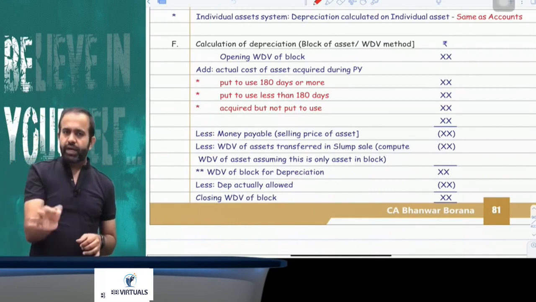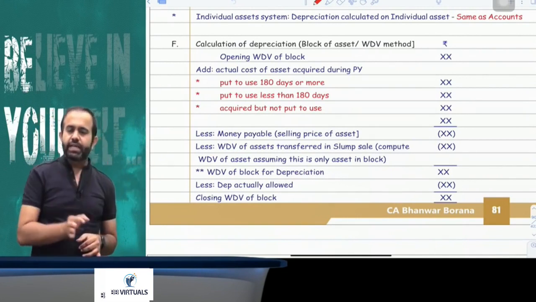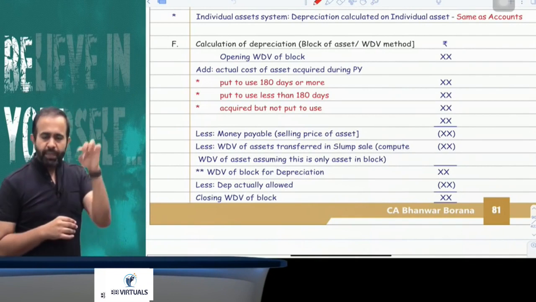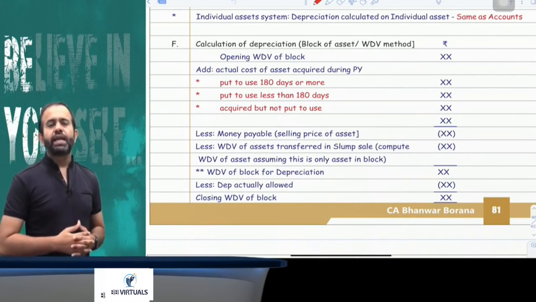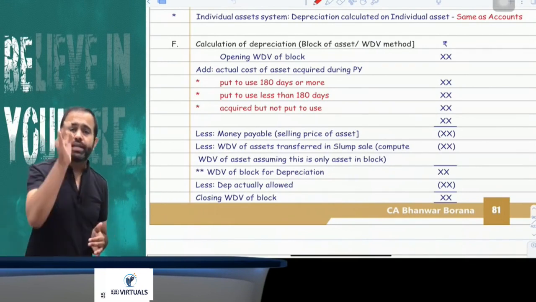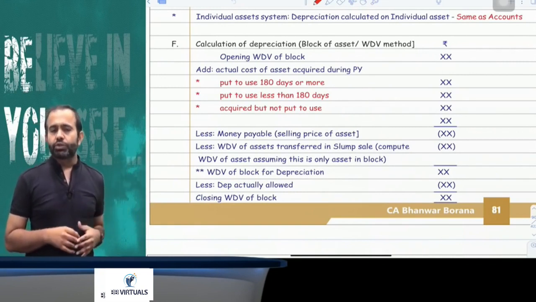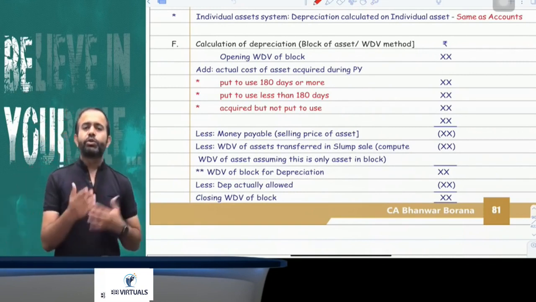One is the asset acquired and put to use for 180 days or more. Asset acquired and put to use for less than 180 days. Asset acquired but not put to use. Minus money payable for the sale, discard, demolition or destruction of an asset, or any scrap value or any insurance compensation, that will be reduced. In simple words, the selling price will be reduced. Now whatever remains is called your WDV for depreciation.